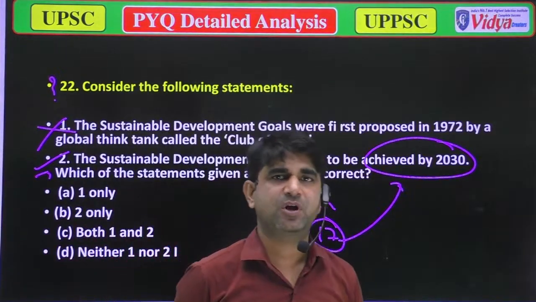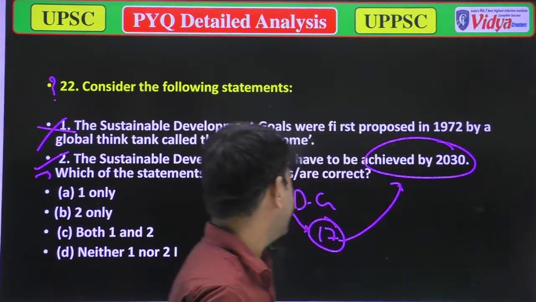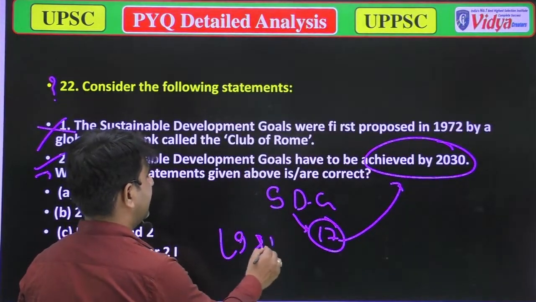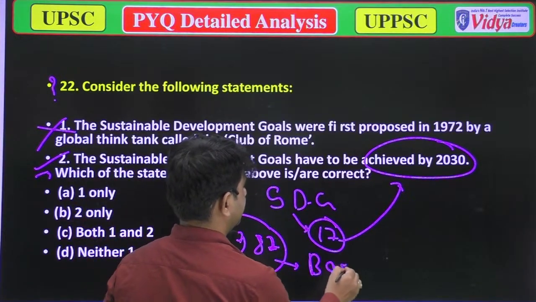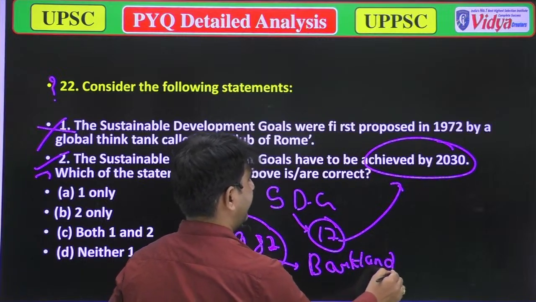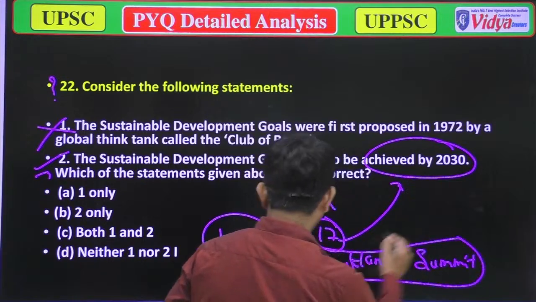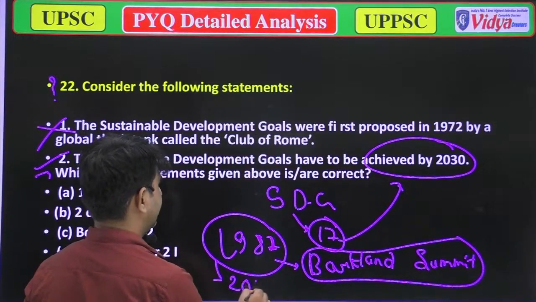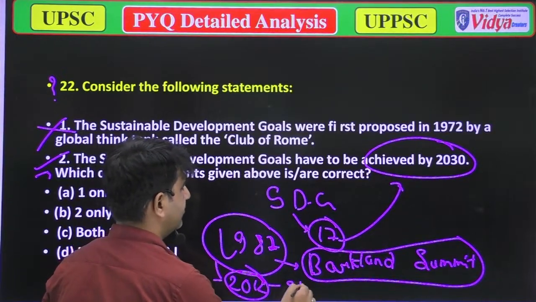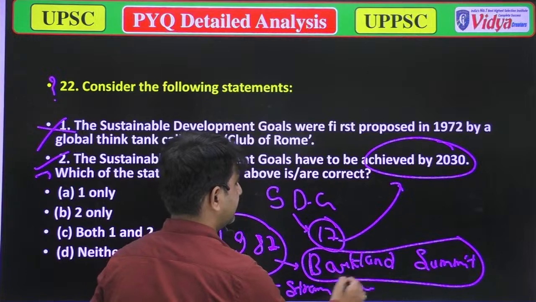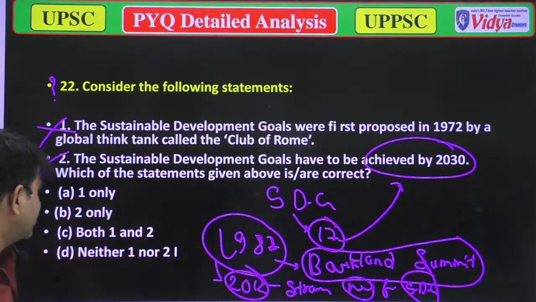Because sustainable development mainly came into the news in 1987, after the Brundtland report, and after 2012 there was a storm of news about sustainable development goals. So now we'll move to the next question.